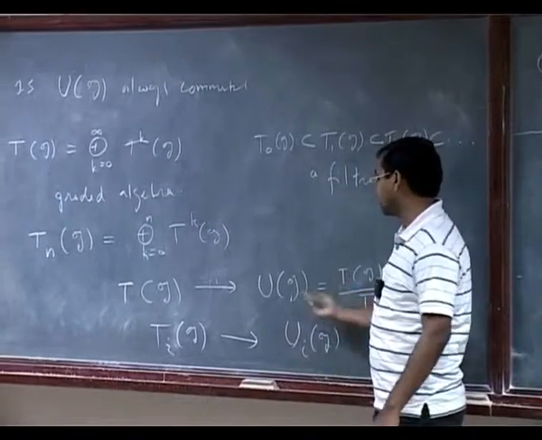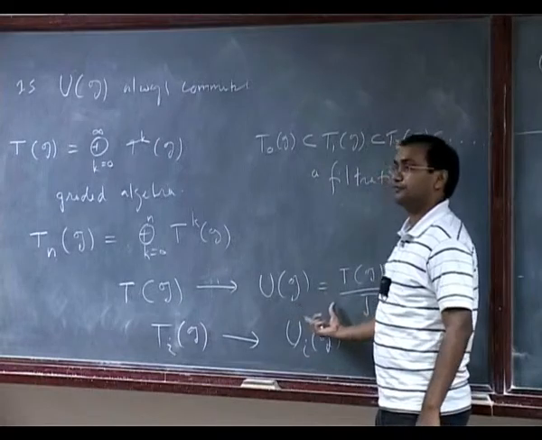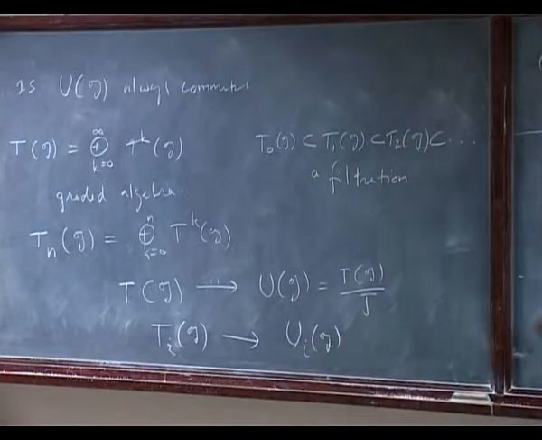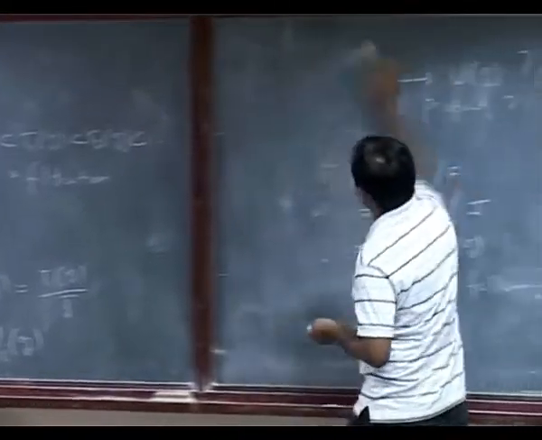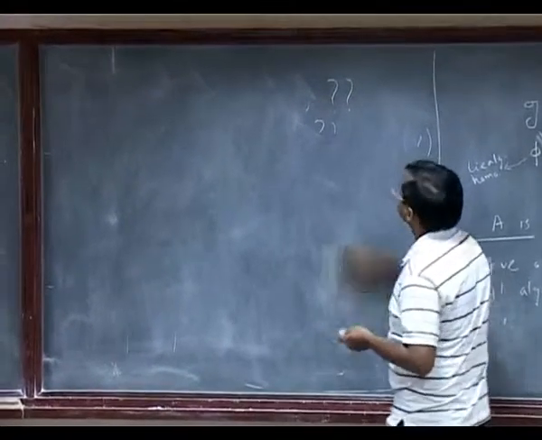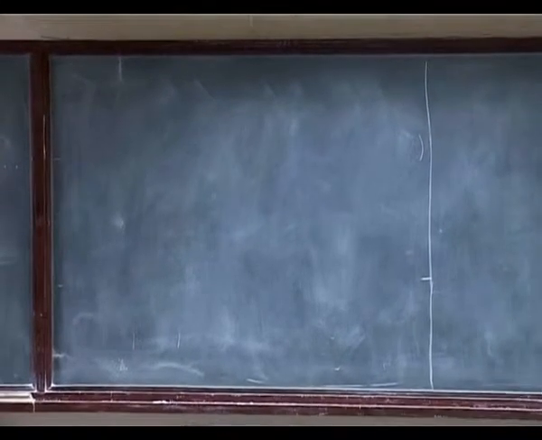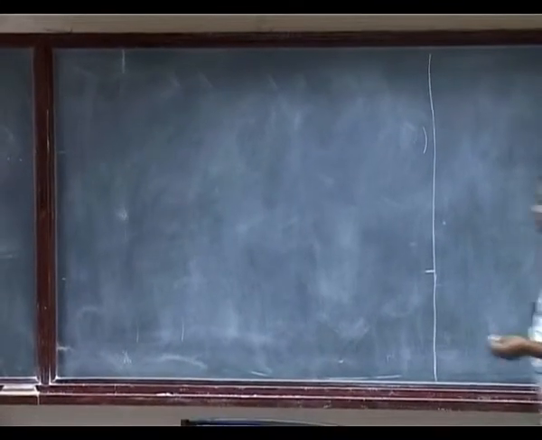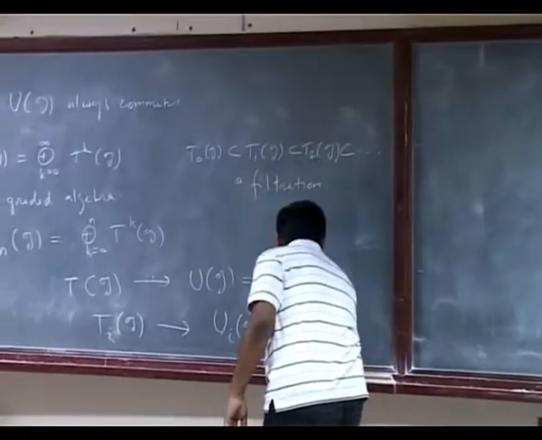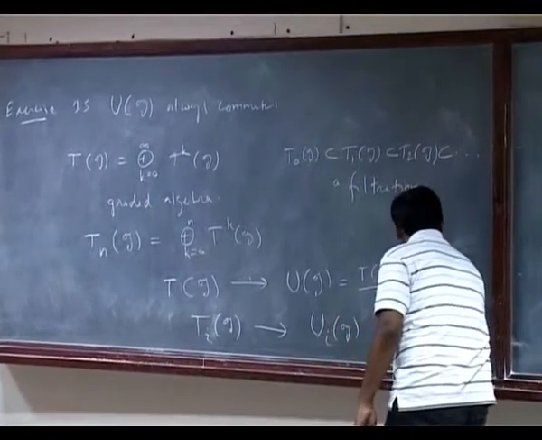The union of these will again be the whole UG, and they will be containing each other like this. So this is again a filtration of UG. Again I have U_0, and this is a filtration.